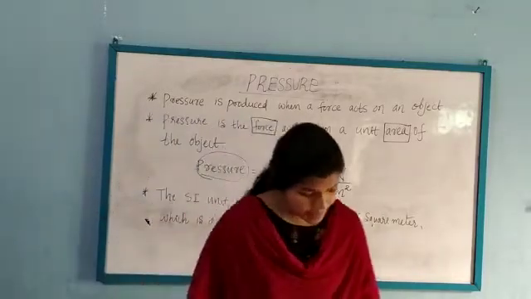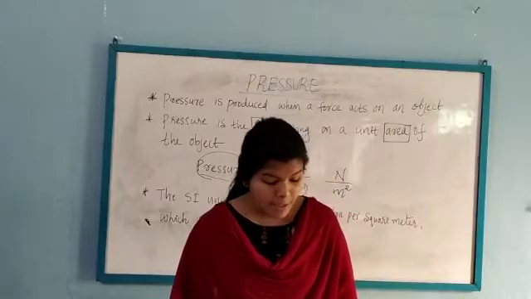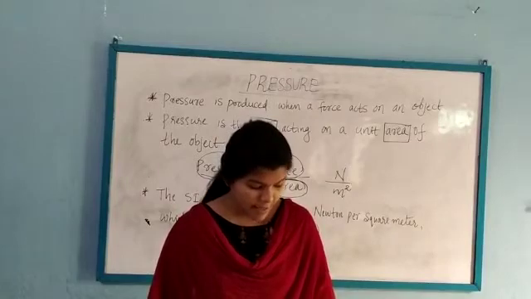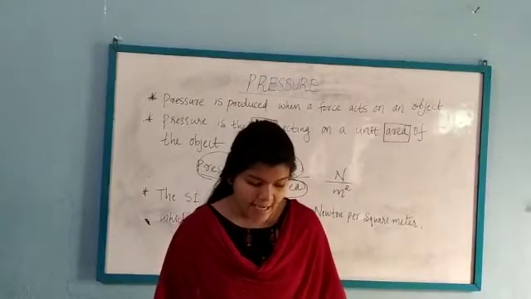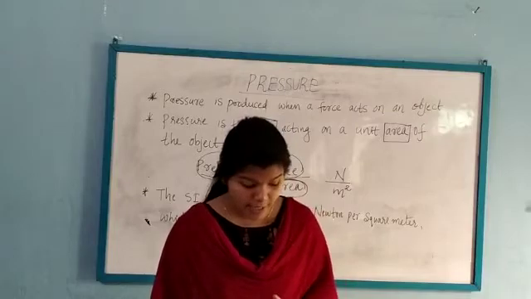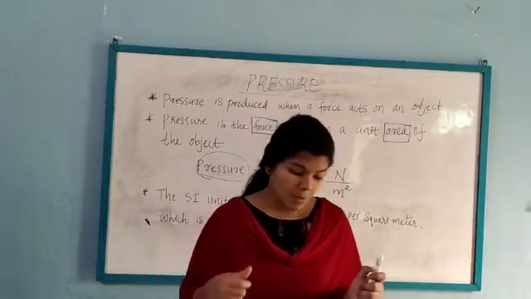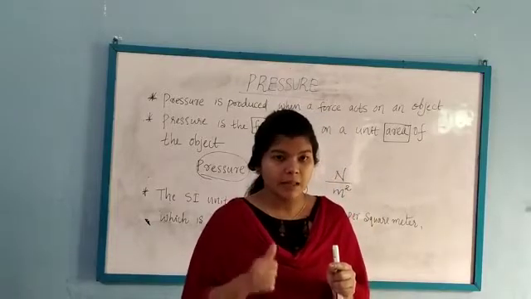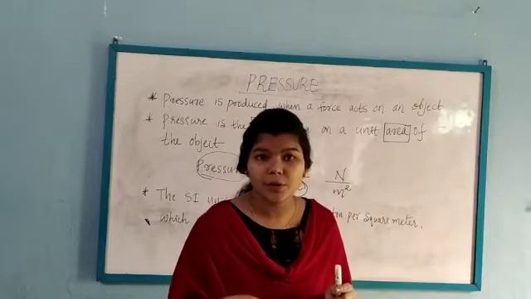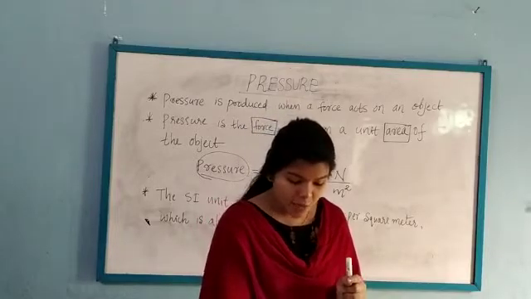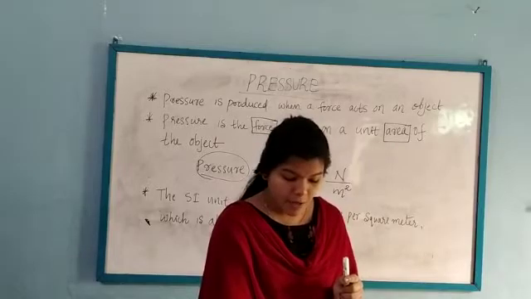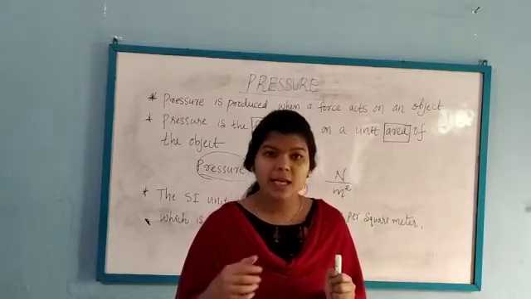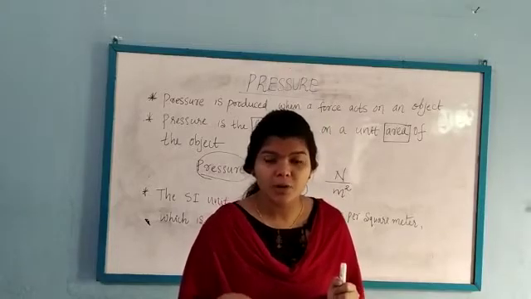And one more thing is, the effect of a force depends on the area of the object on which it acts. It is given on page number 198. Two figures are given. Figure 20. In the first case, we are pushing a piece of wood with our thumb. Our thumb does not go into the wood, right? And in the second case, we push a safety pin or a sharp edge into the wood, and it goes into the wood. What will be the reason?